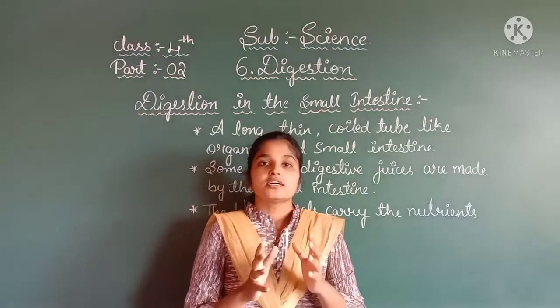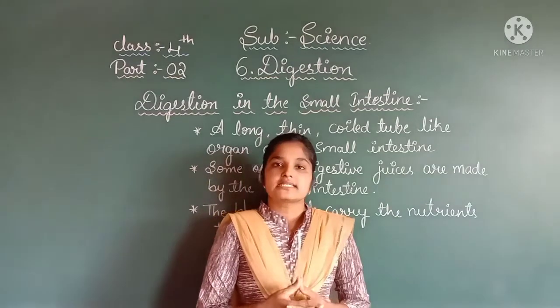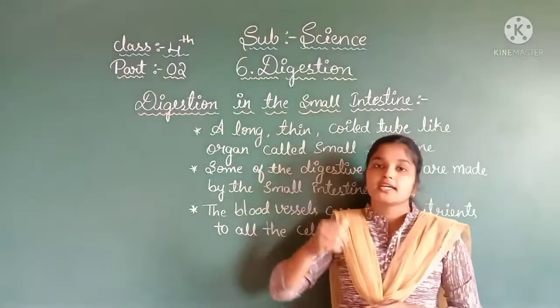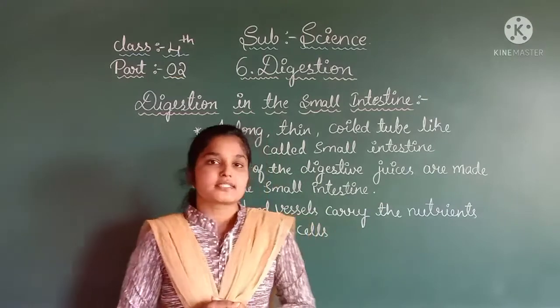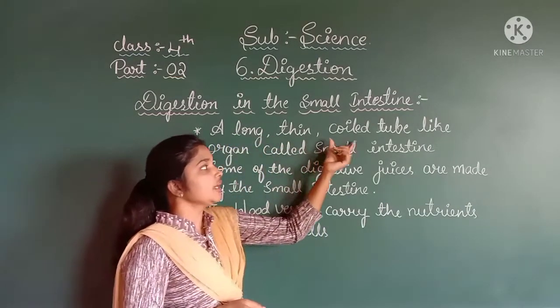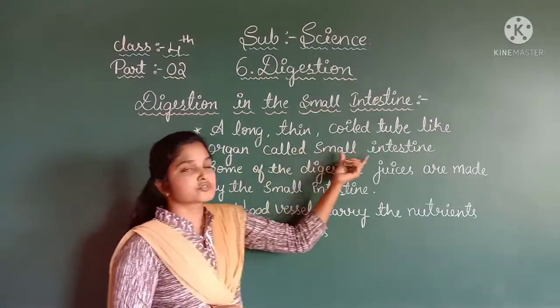Now the food is in the small intestine. In this class we shall discuss digestion in the small intestine. The small intestine is a long, thin, coiled tube-like organ. What is the small intestine?